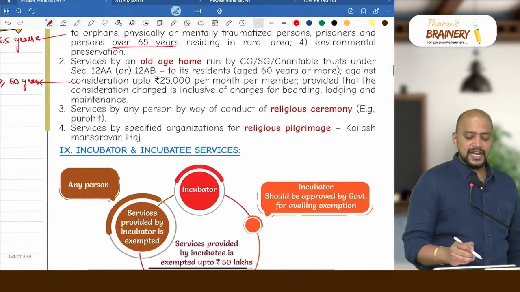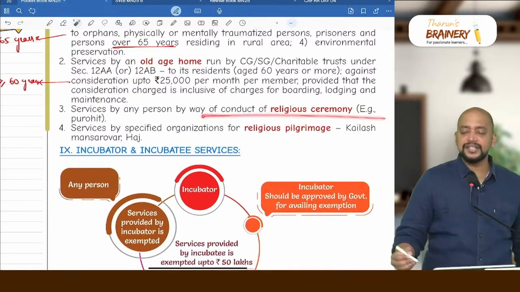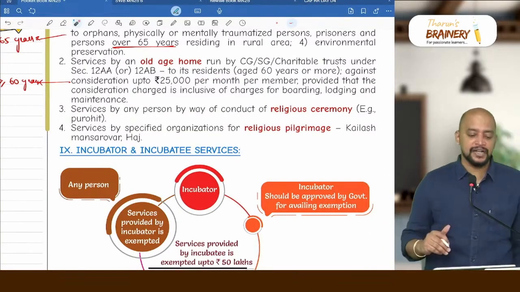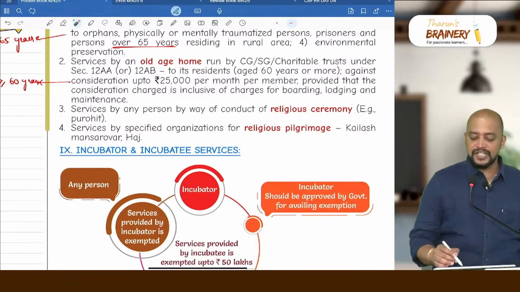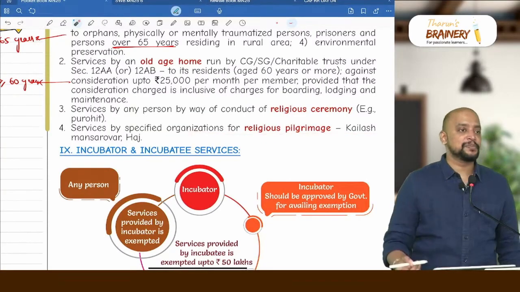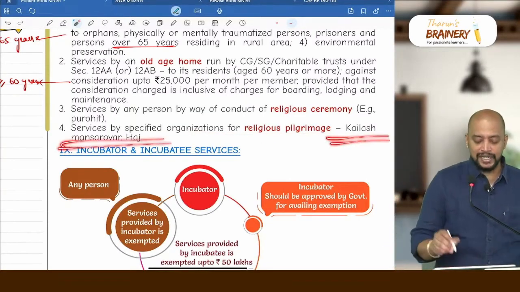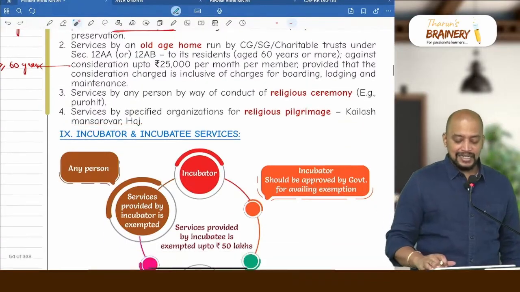Then service by any person by way of conduct of religious ceremony. So purohit or priest, etc., they conduct religious ceremony, the money earned by them will be exempted. Services by specified organization for religious pilgrimage. What are considered as religious pilgrimage? Kailash Manas Sarovar and Hajj Yatra will be considered as religious pilgrimage.